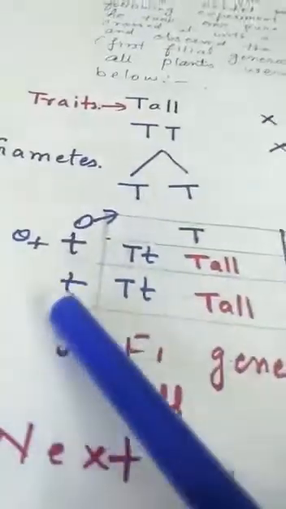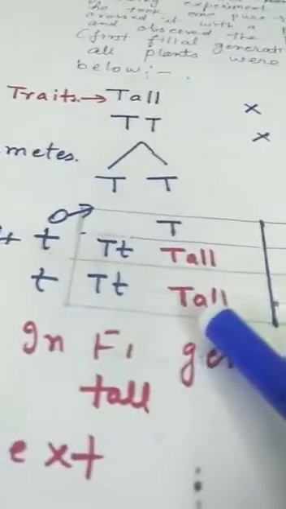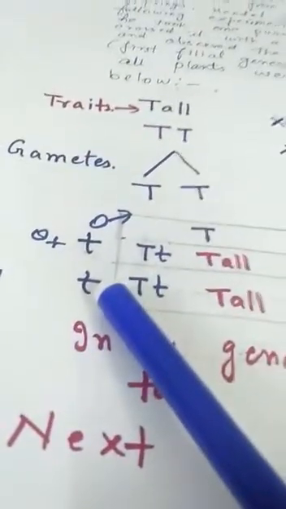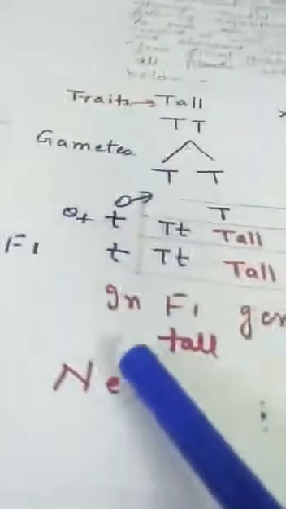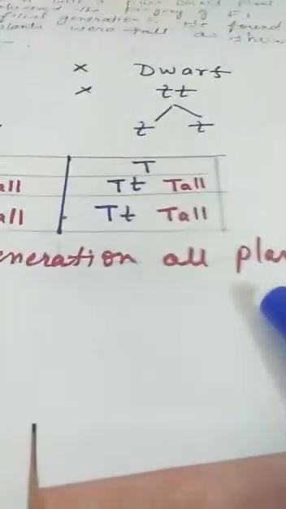Again, capital T, small t will be a tall plant, and again capital T, small t will be a tall plant, and capital T with small t will unite to form a tall plant. So all the plants obtained in the F1 generation were tall.